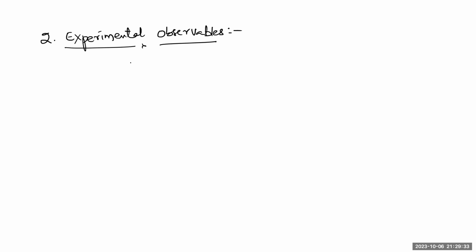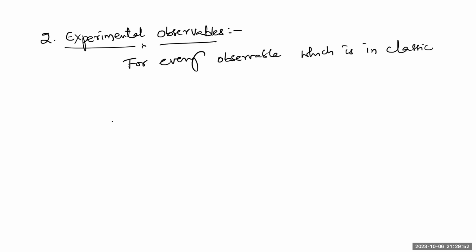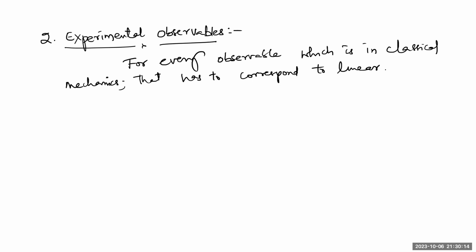So the second postulate is that for every observable in classical mechanics, it has to correspond to a linear, and also it has to correspond to what?